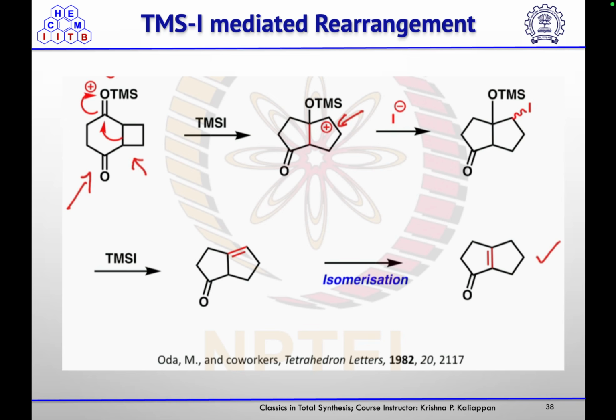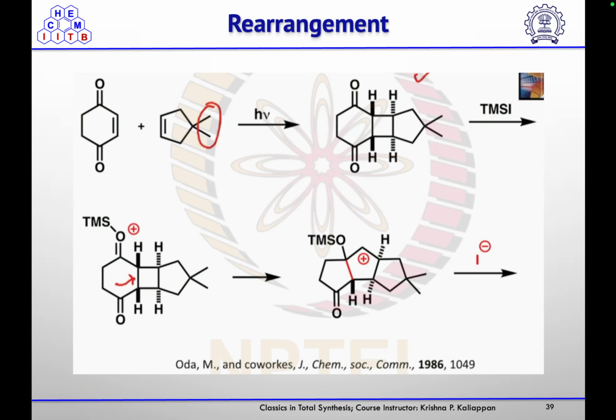So your quinone will first react with TMS iodide, so oxygen will react with silicon as it is oxophilic to form this reactive species, and then to neutralize the positive charge on oxygen, this four-membered ring will undergo ring expansion to form this carbocation, which reacts with iodide to form this iodo-addition product, and this will undergo elimination of TMSI to give you this beta gamma unsaturated ketone, which undergoes isomerization to give you the alpha beta unsaturated ketone. So this rearrangement they will use in the total synthesis of hirsutene.